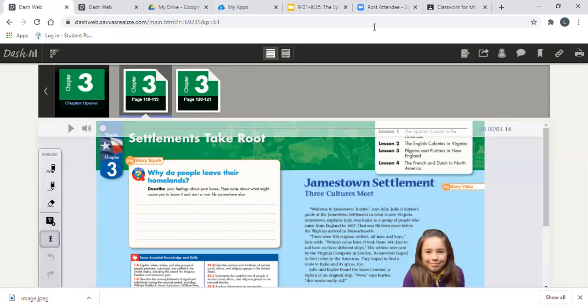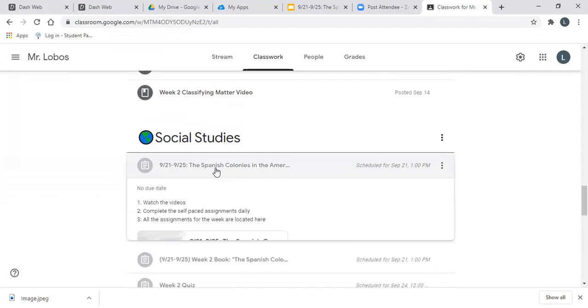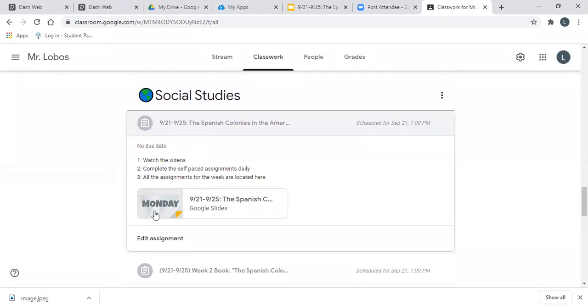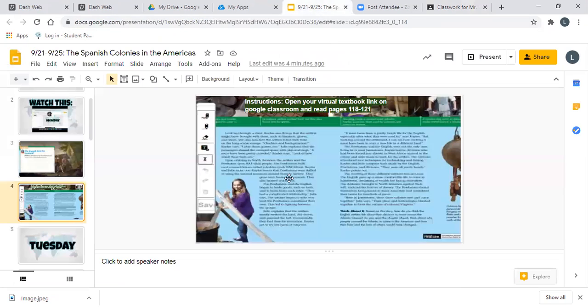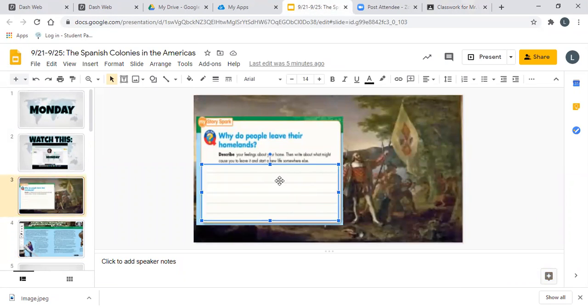Now you're going to go back to Google Classroom, open up the slide, and it's going to be under Spanish colonies in the Americas. Remember, all the assignments Monday through Friday are going to be in that one slide. Once you open that, go to slide number 3 and just click on it. Once you click on it, it should give you access to write on it. So now take the next minute or two. You may pause the video at this time and answer that question.